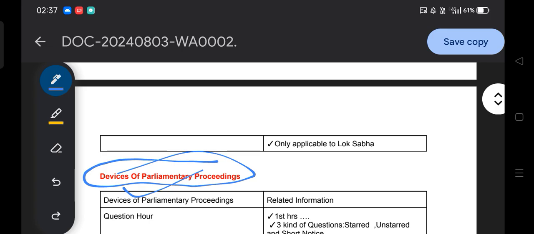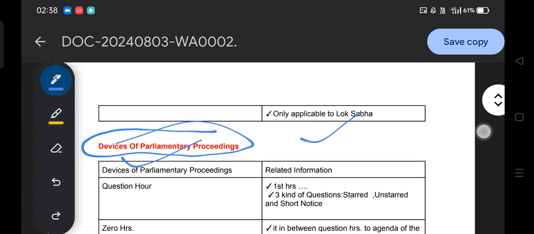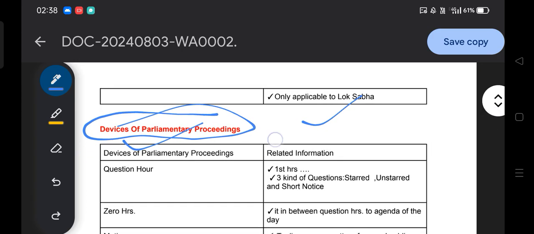Nowadays the Indian Parliament has been following different norms and standards with regard to the monsoon session. Currently the monsoon session is going on, and in this monsoon session we can see examples of different devices or proceedings of the parliament. Being a student of political science, it's a primary thing that we need to understand, along with the exam point of view. So guys, let's start the devices of parliamentary proceedings and the related information.